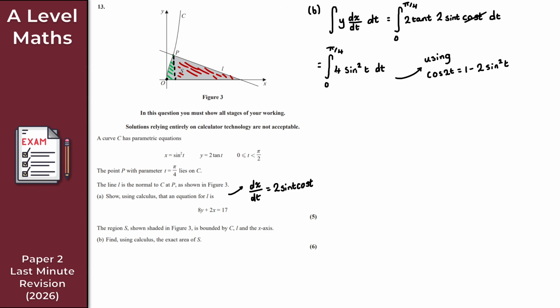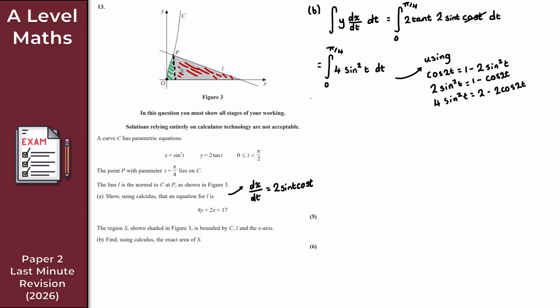So this is 4 sine squared t. I will add 2 sine squared t to both sides and subtract cos 2t from both sides. So 2 sine squared t is equal to 1 minus cos 2t. And if I just double this, that gives me my new integrand. So 4 sine squared t is equal to 2 minus 2 cos 2t.